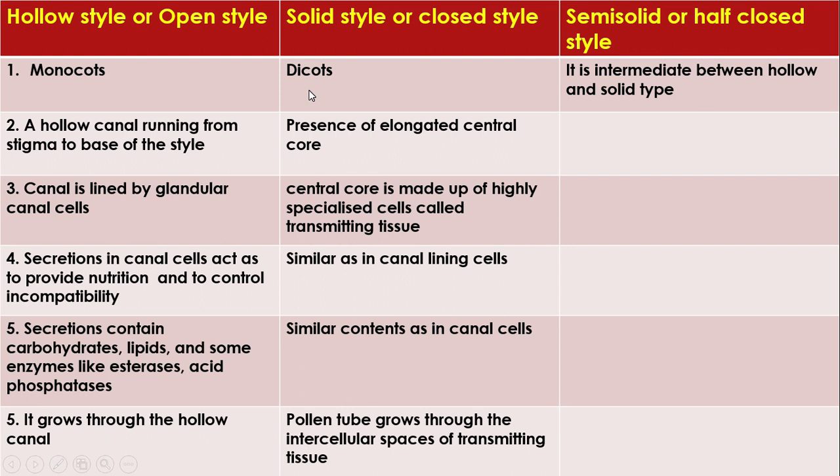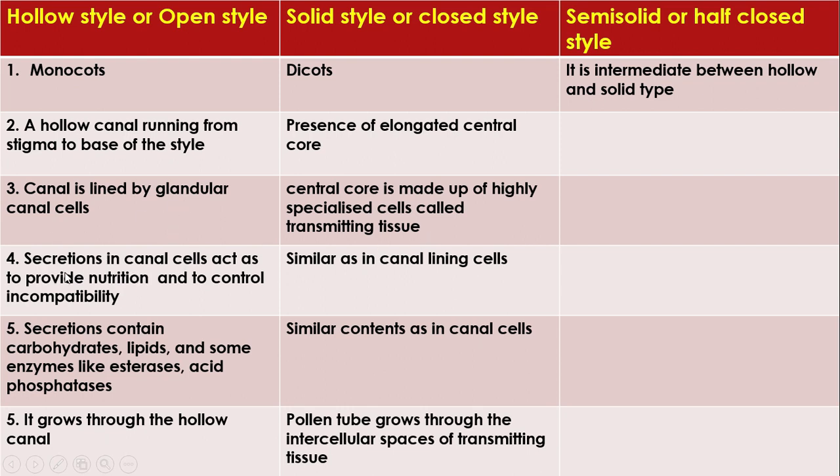Solid style is a characteristic feature of dicots. Hollow means it is a complete hollow canal running from the stigma to the base of the ovule. But here, an elongated central core tissue is present. Here the canal is lined by glandular canal cells. Here the central core is made up of highly specialized cells, called transmitting tissue.